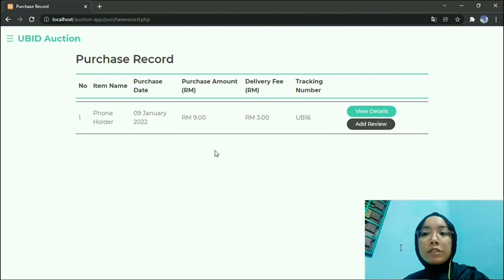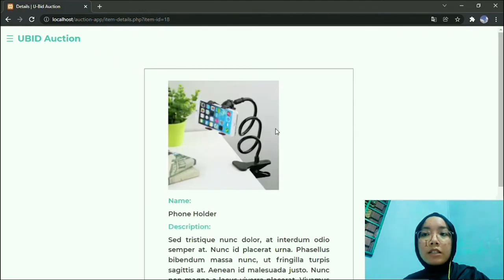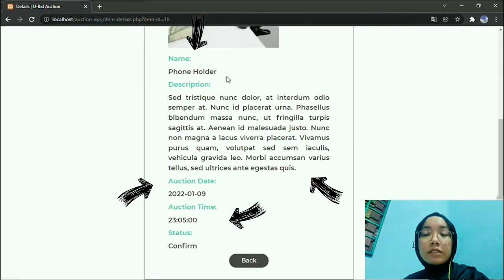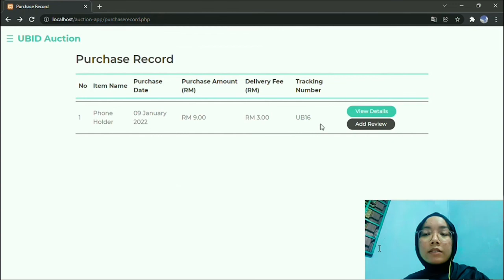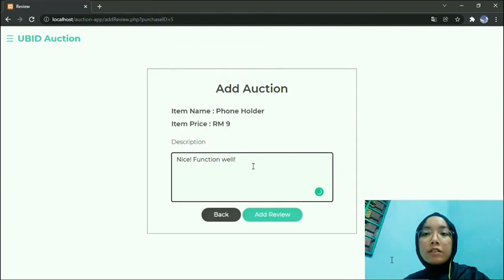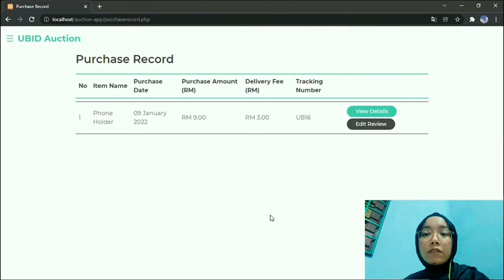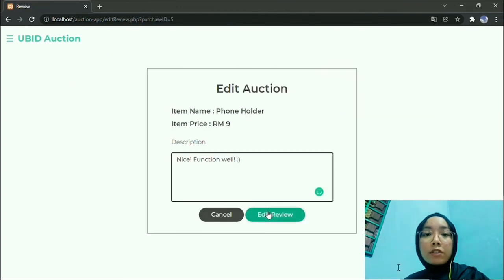They can click on the purchase record to see their purchase just now. Customer can click on the view details to see the item details. Click back, and customer can also add a review. They can share their feedback. The review will go to the seller of that item. After customer adds their review, they can also edit their review if they want to.